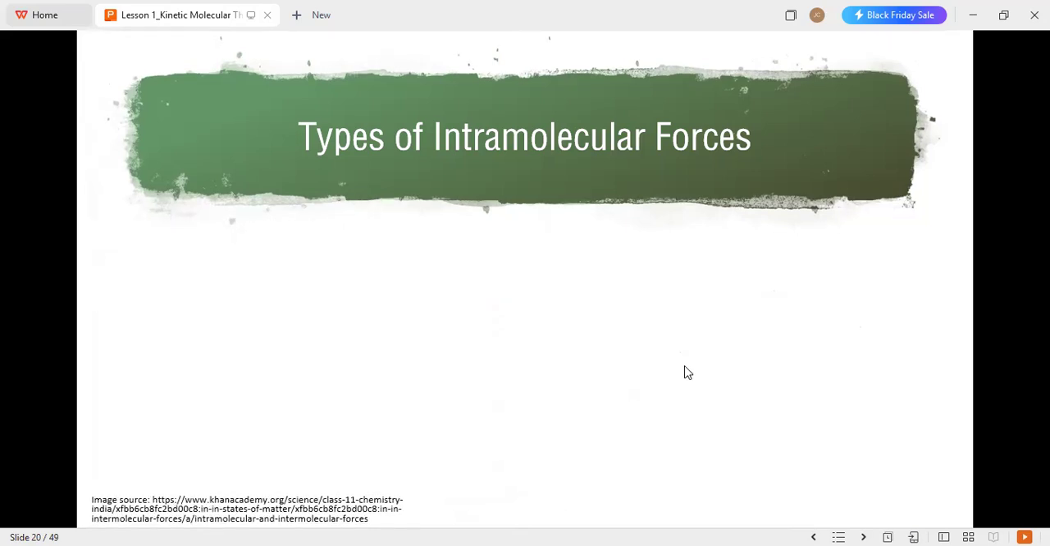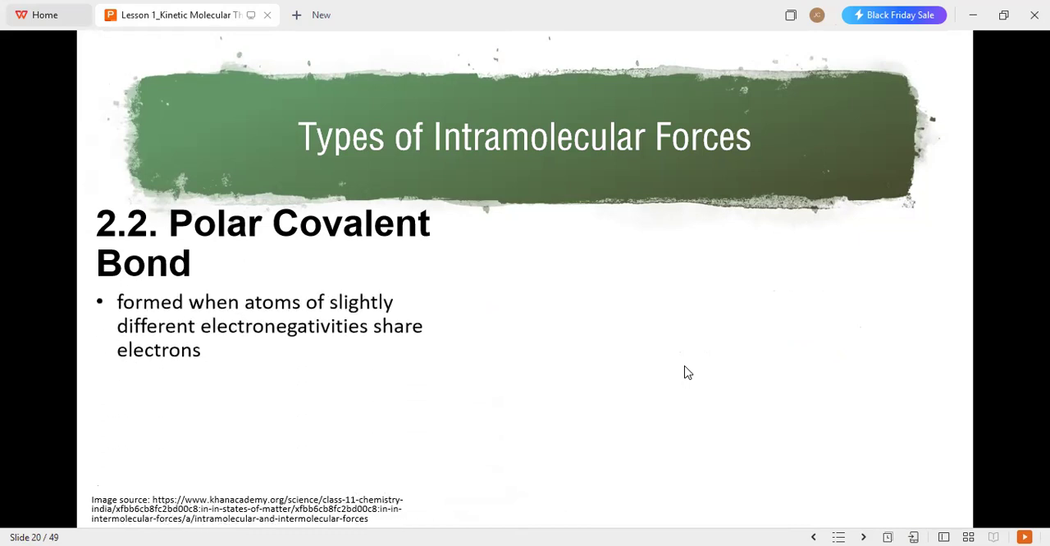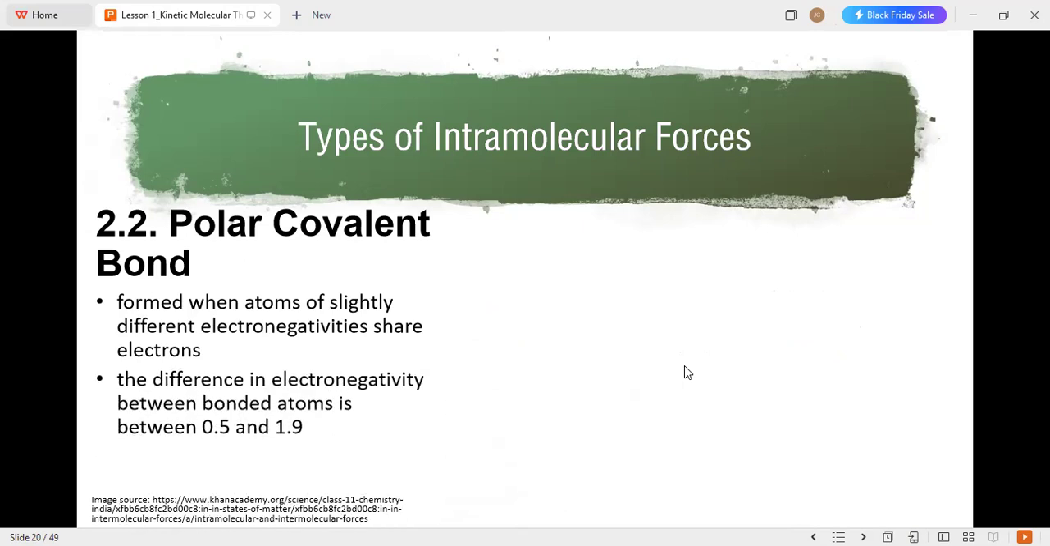The next type of covalent bond is the polar covalent bond. These form when atoms of slightly different electronegativities share electrons. The difference in electronegativity between bonded atoms is between 0.5 and 1.9. A polar covalent bond happens when there is an unequal sharing of electrons between the atoms in the covalent bond.